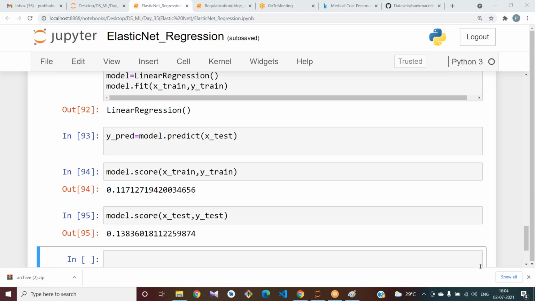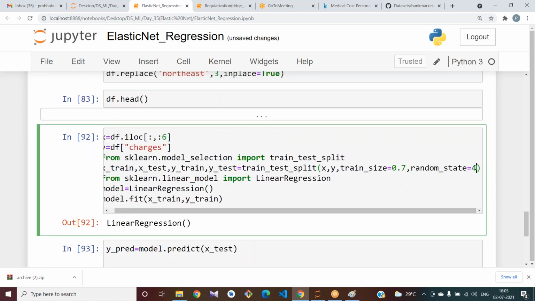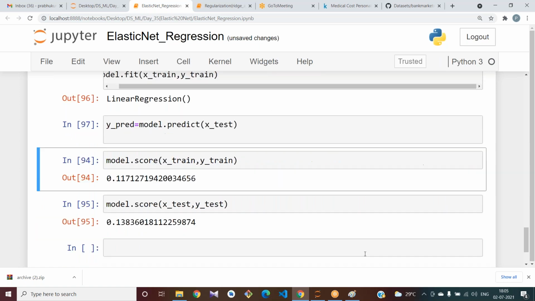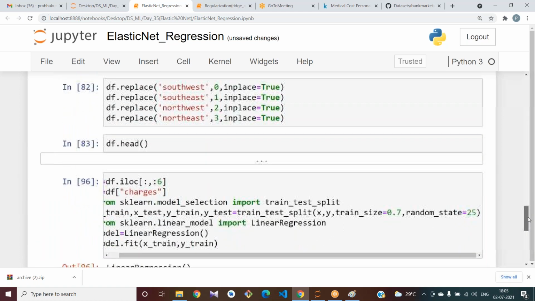You removed children. Okay. What about Bhavani and Vishnuvardhan? All columns you have applied. And why is my score this low? It depends upon our data. It's only 12, 11 for me.